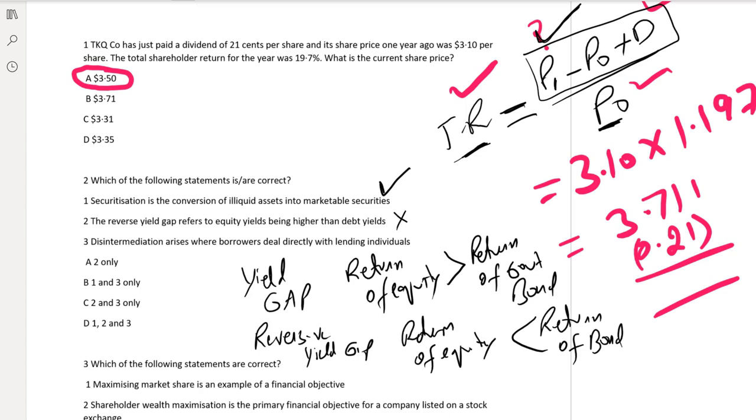Okay, what about the third? This interpretation arises where borrowers deal directly with the lending individuals. Obviously, we have already discussed that. So 1 and 3 is the correct answer.